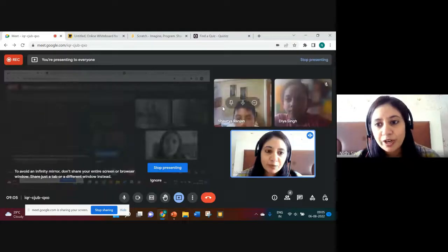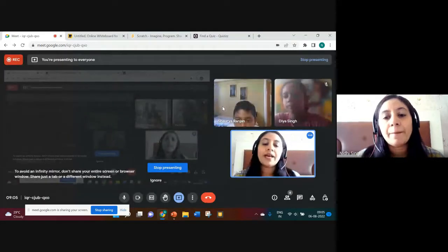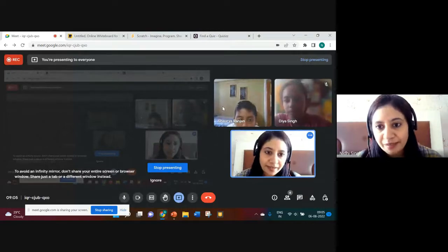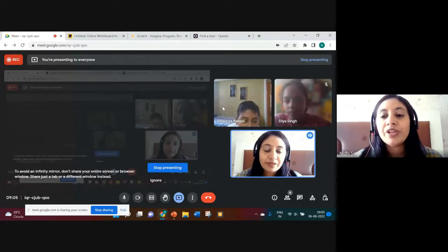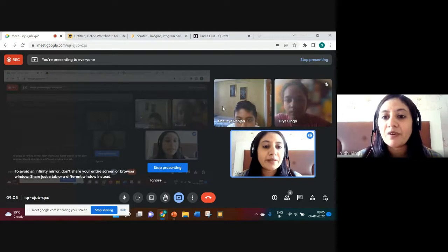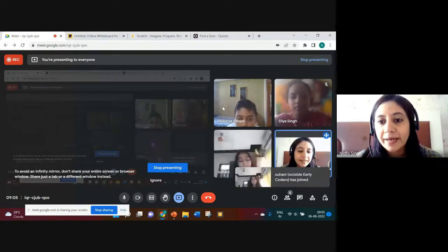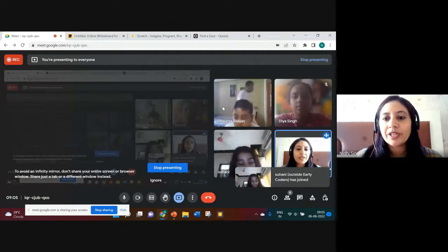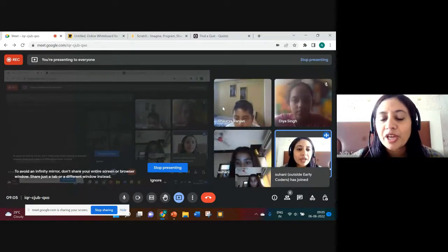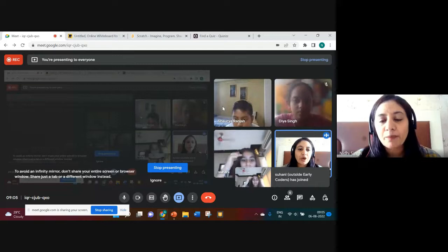In text-based programming languages, commands you need to learn. Syntax you need to remember. This is the syntax of a for loop. This is the syntax of a while loop. Repeat until. But here you don't need to learn any syntax. You just need to drag and drop blocks.